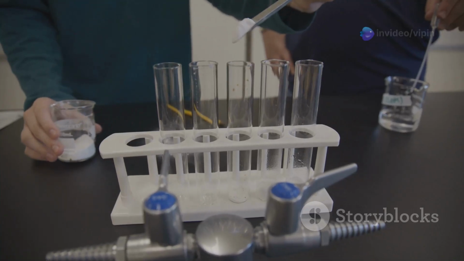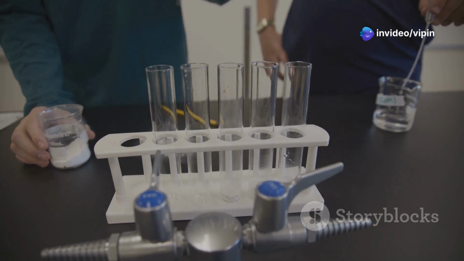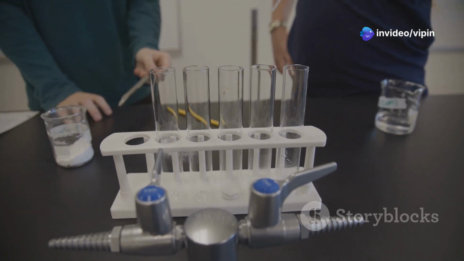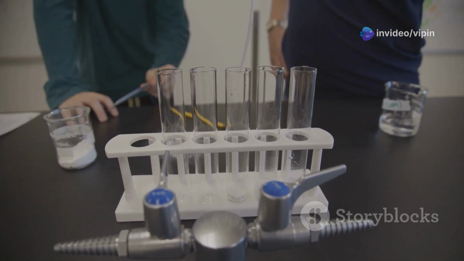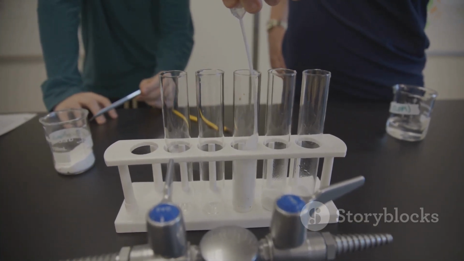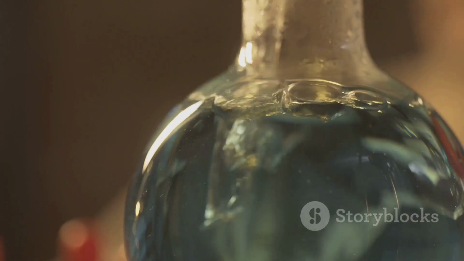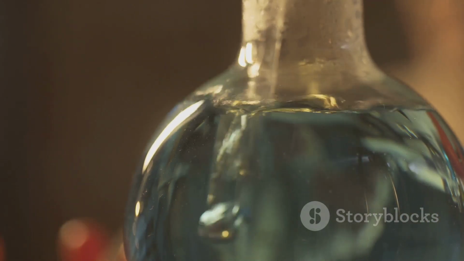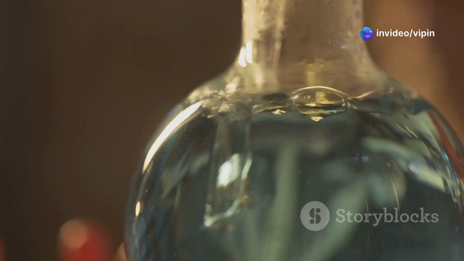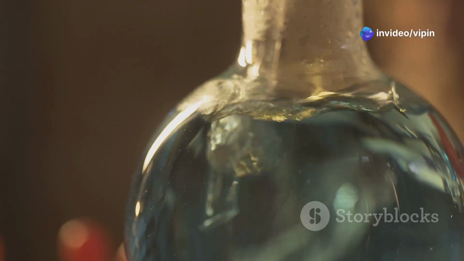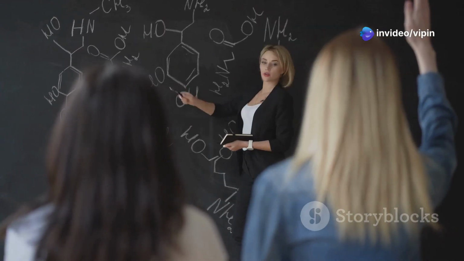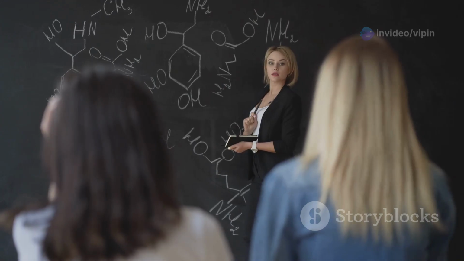For example, the reaction between hydrogen and oxygen to form water can be represented by the following chemical equation. 2H2 + O2 → 2H2O. In this equation, hydrogen, H2, and oxygen, O2, are the reactants, and water, H2O, is the product. The numbers in front of the chemical formulas are called coefficients, which balance the equation.